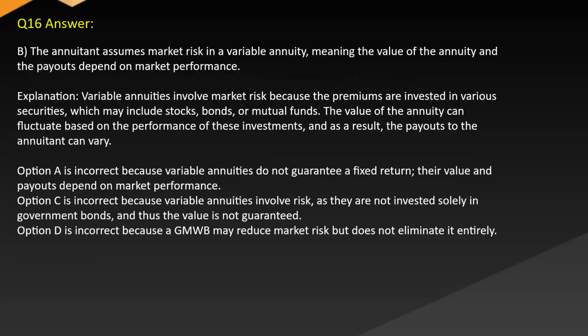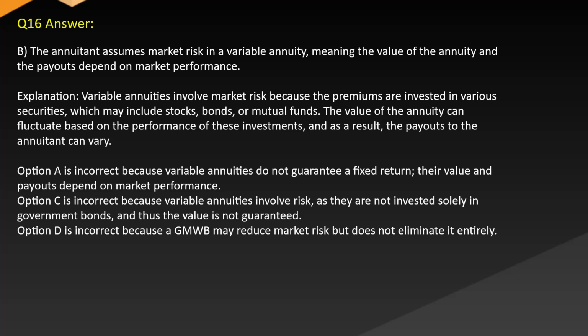Answer: B. The annuitant assumes market risk in a variable annuity, meaning the value of the annuity and the payouts depend on market performance. Explanation: variable annuities involve market risk because the premiums are invested in various securities, which may include stocks, bonds, or mutual funds. The value of the annuity can fluctuate based on the performance of these investments, and as a result, the payouts to the annuitant can vary.